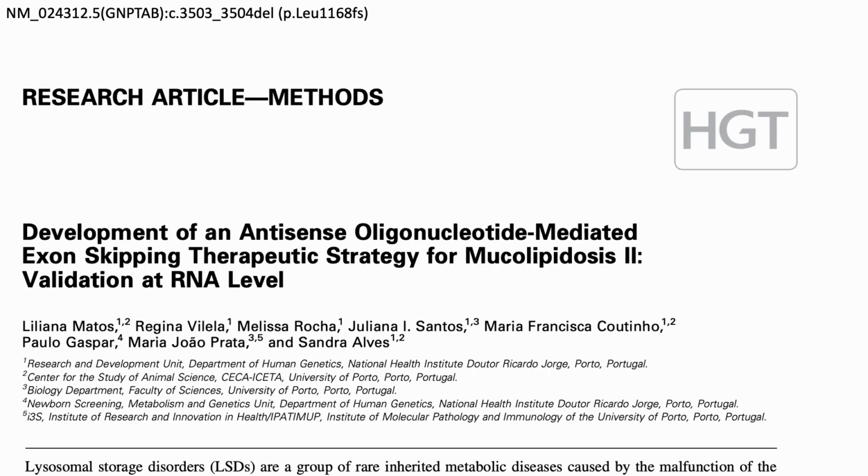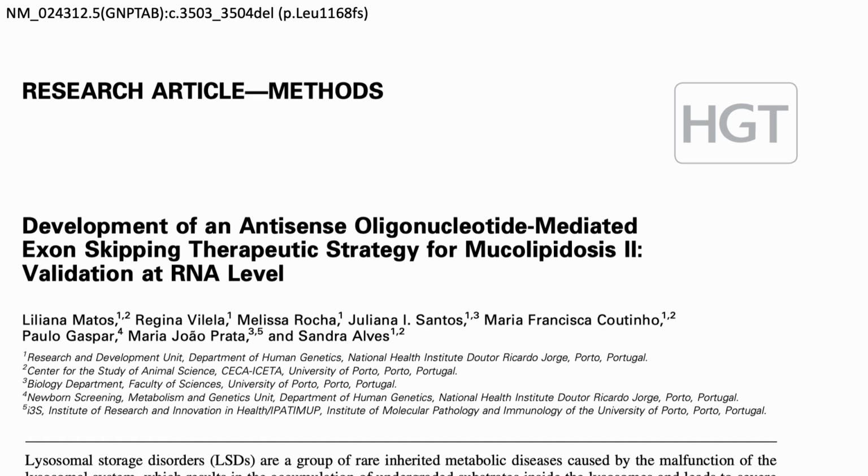Once we click enter, we are directed to this article by Matos et al., titled Development of an Antisense Oligonucleotide-Mediated Exon-Skipping Therapeutic Strategy for Mucolipidosis 2, Validation at the RNA Level. As suggested by the title, the validation is only at the RNA level. Therefore, validation on the protein level is still required, so we cannot classify this variant as eligible according to our guidelines. Therefore, we continue to proceed with analysis as usual.